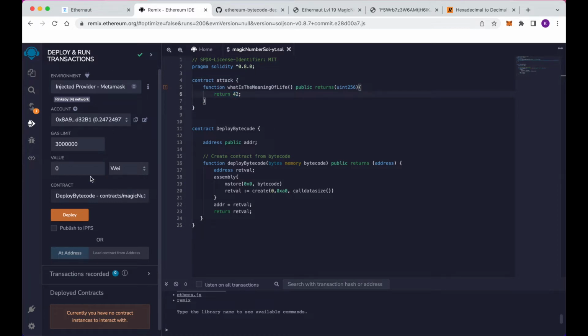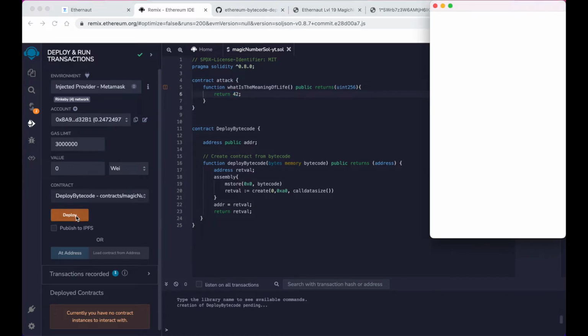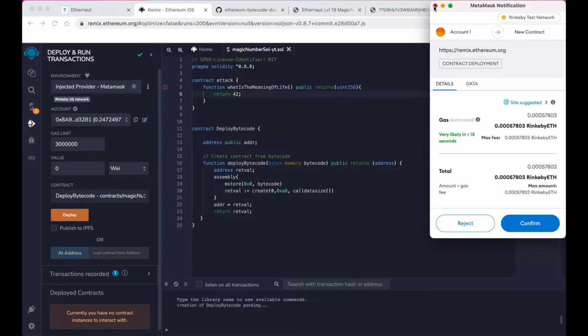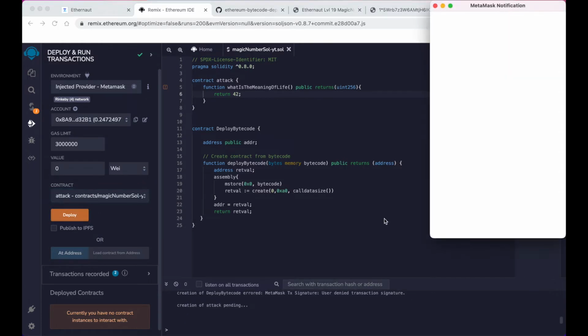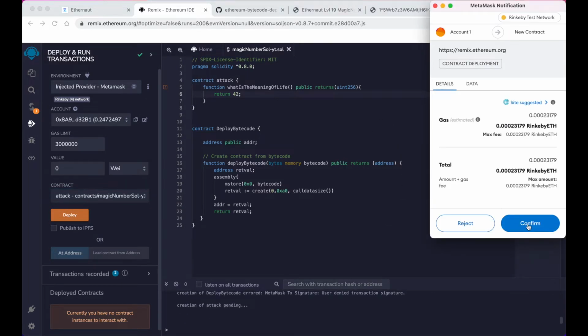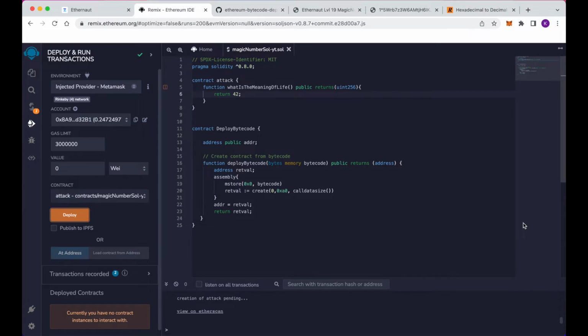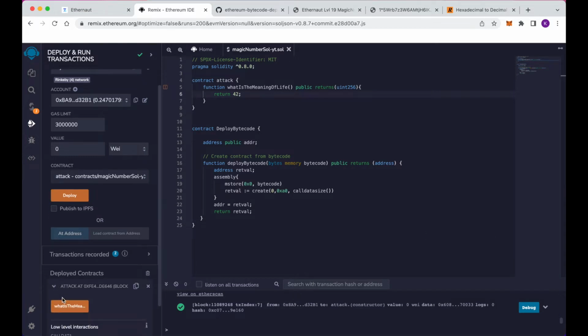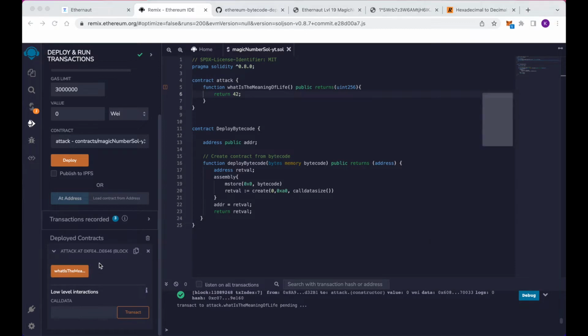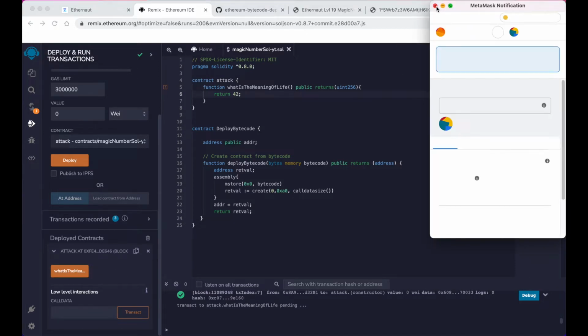If we compile this and deploy it, it should be the attack contract here. You can see that contract has mined. What is the meaning of life here? That should return 42, but I won't run that right now.